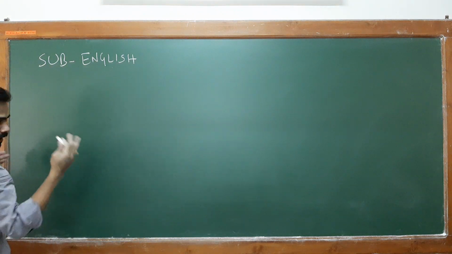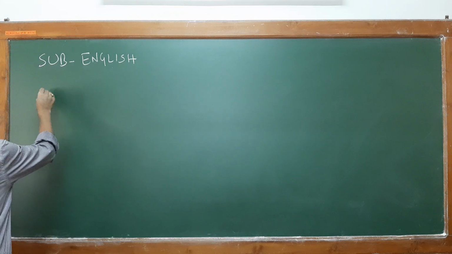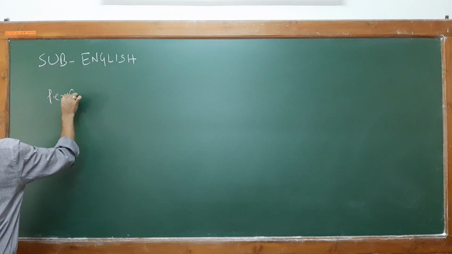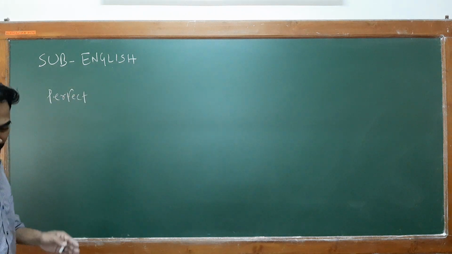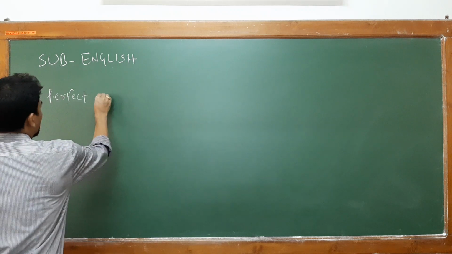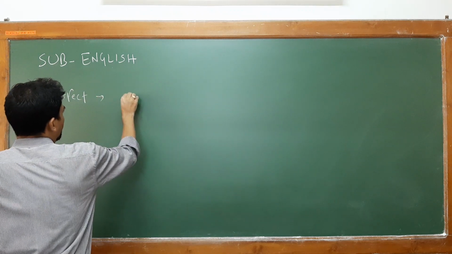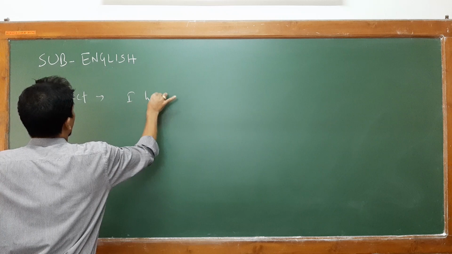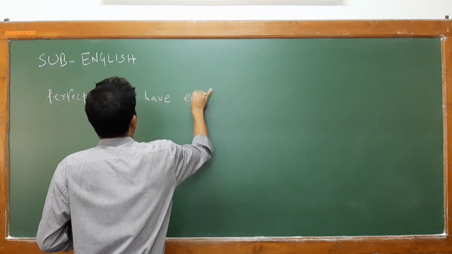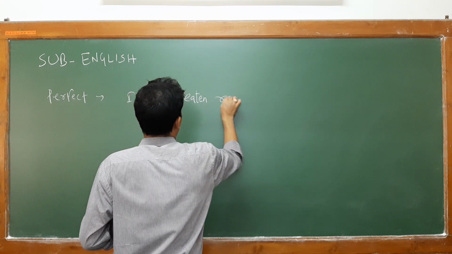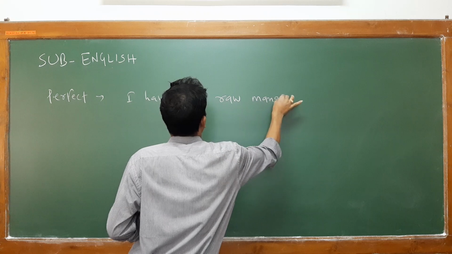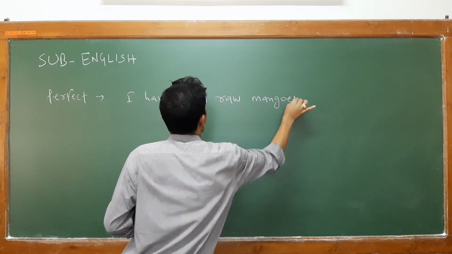Now, before we come to the past tense form, just let me cite an example of perfect tense form. Suppose I have eaten raw mangoes.